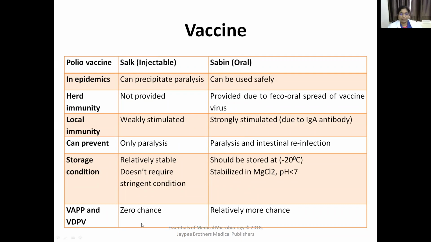The storage condition for oral polio vaccine is stringent. It should be stored at minus 20 degrees centigrade, stabilized in magnesium chloride, and pH should be less than 7. Stringent conditions are not required for injectable polio vaccine. They are relatively stable. VAPP and VDPV, we will see now about this. There is zero chance with injectable polio vaccine. There is more chance of VAPP and VDPV with the oral polio vaccine. These are some differences between injectable polio vaccine and oral polio vaccine.